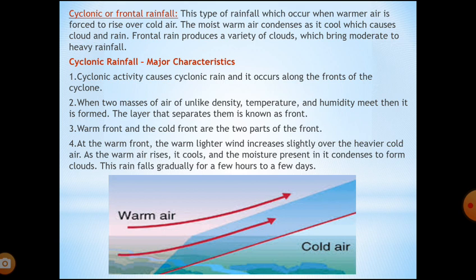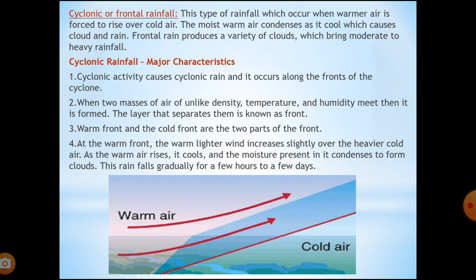Now, major characteristics of cyclonic rainfall. Cyclonic activity causes cyclonic rain, and it occurs along the front of the cyclone. When two masses of air of unlike density, temperature and humidity meet, it is formed. The layer that separates them is known as the front. The warm front and the cold front are the two parts of the front.